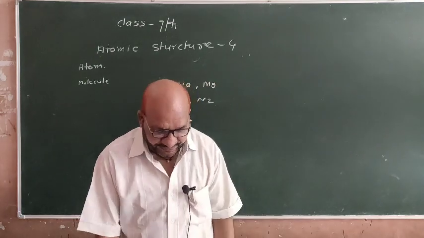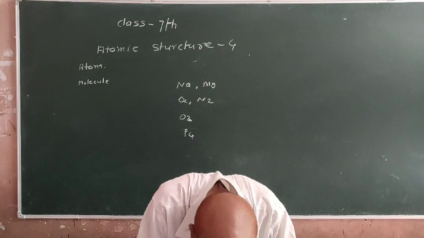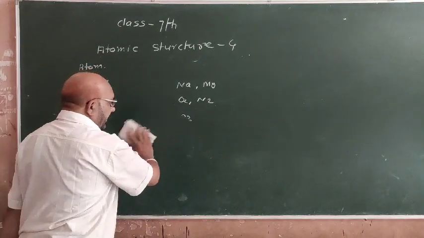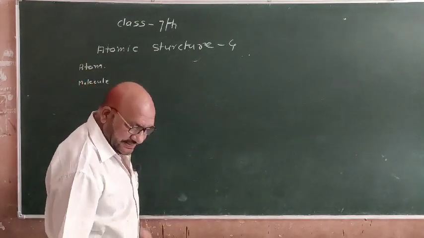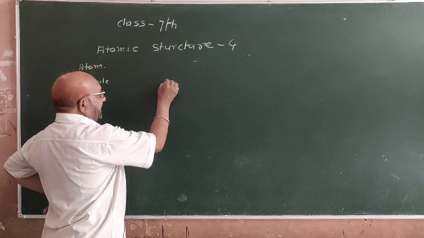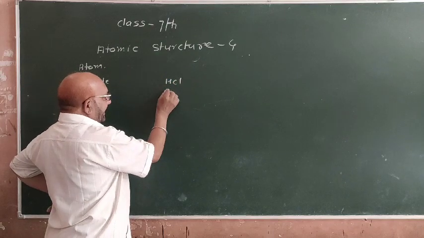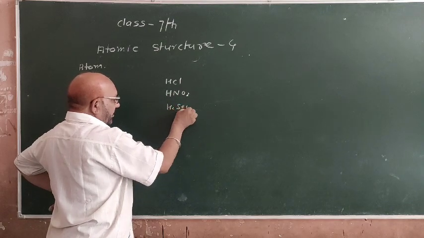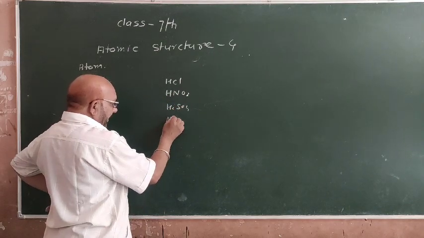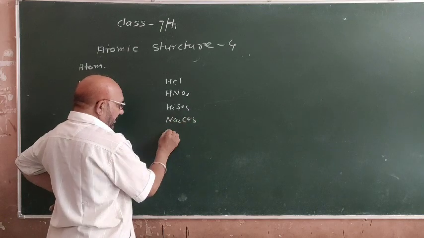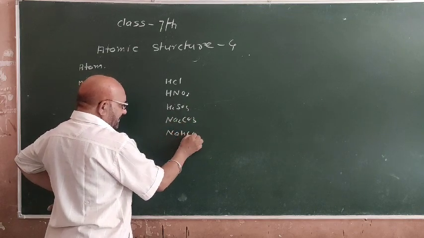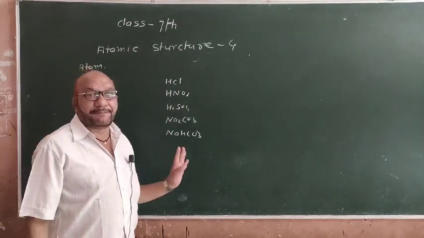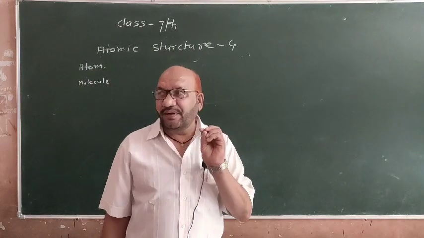Now we read names of compounds and their formulas. For example, hydrochloric acid, HCl, nitric acid, HNO3, sulfuric acid, H2SO4, sodium carbonate, Na2CO3, sodium hydrogen carbonate, NaHCO3. This type of chemical formula is called a compound, whose chemical formula is fixed.